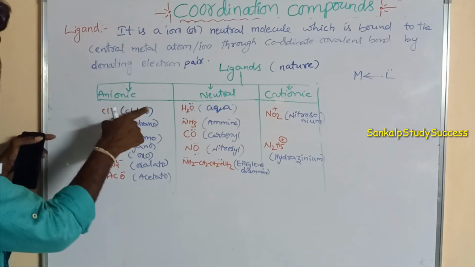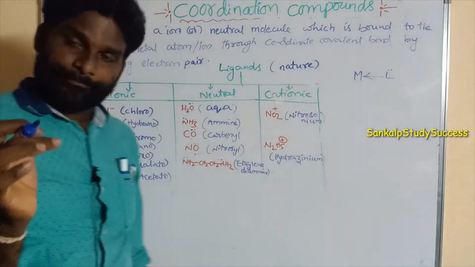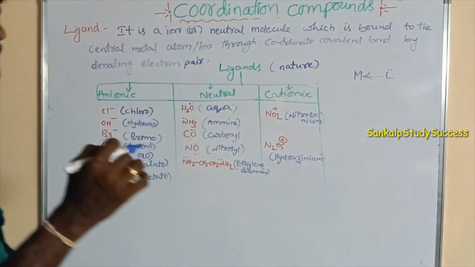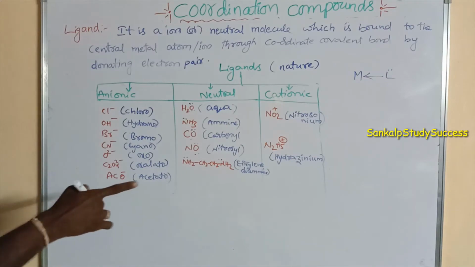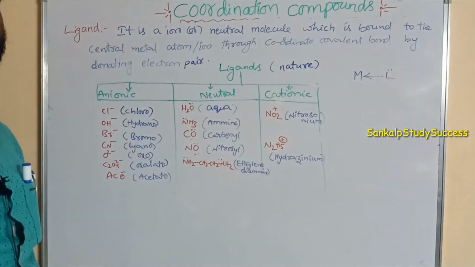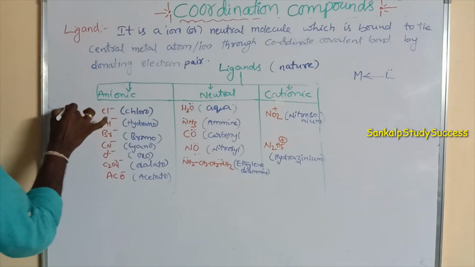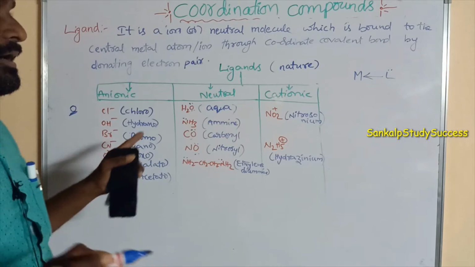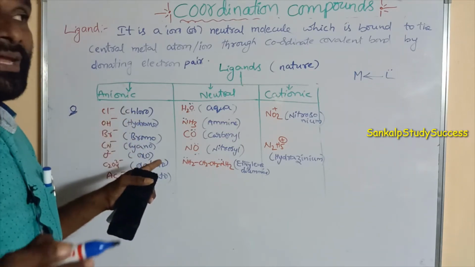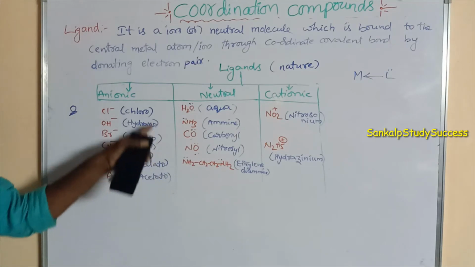Cl minus means chloro, OH minus means hydroxo. A negative ligand is one carrying a negative charge. The name of a negative ligand ends with O. So all are having O.